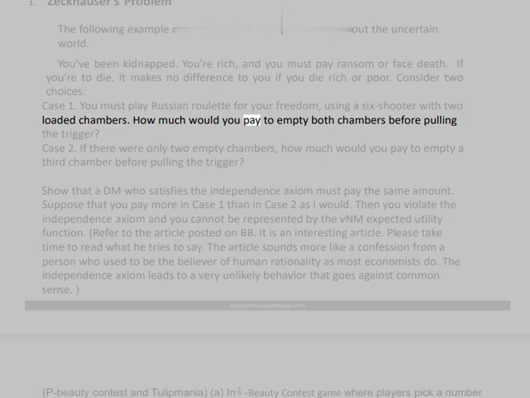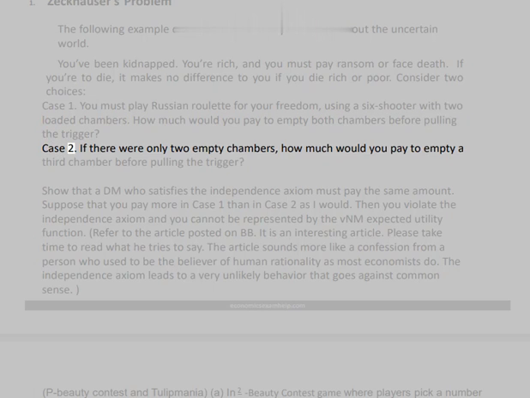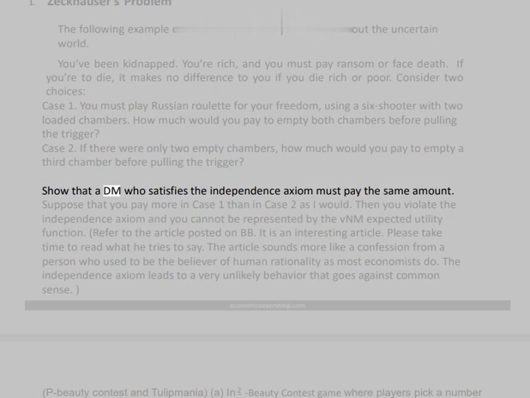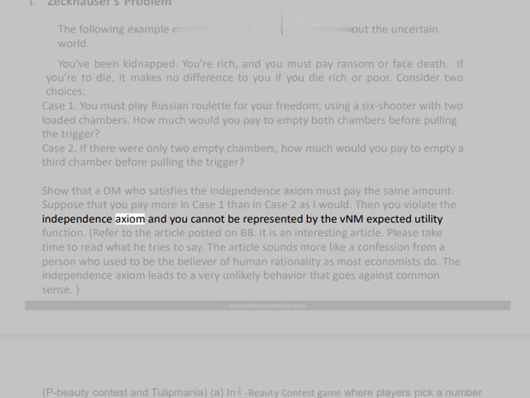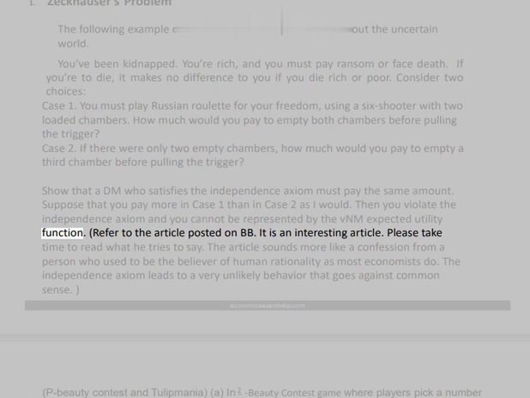How much would you pay to empty both chambers before pulling the trigger? Case 2. If there were only 2 empty chambers, how much would you pay to empty a 3rd chamber before pulling the trigger? Show that a DM who satisfies the independence axiom must pay the same amount. Suppose that you pay more in case 1 than in case 2, as I would. Then you violate the independence axiom and you cannot be represented by the VNM expected utility function.